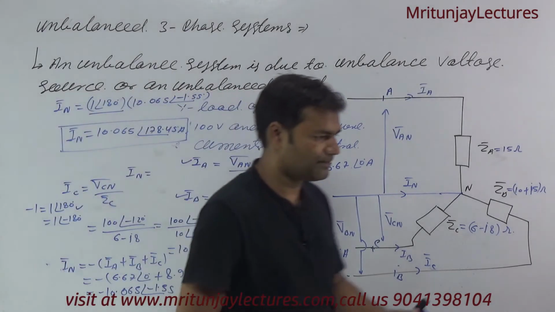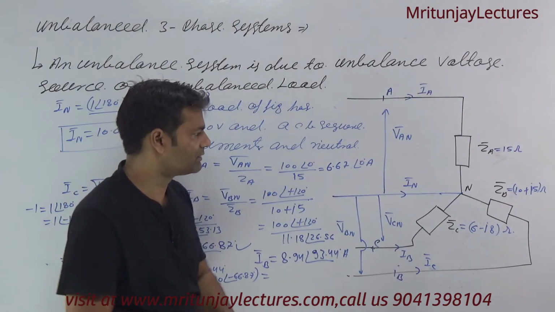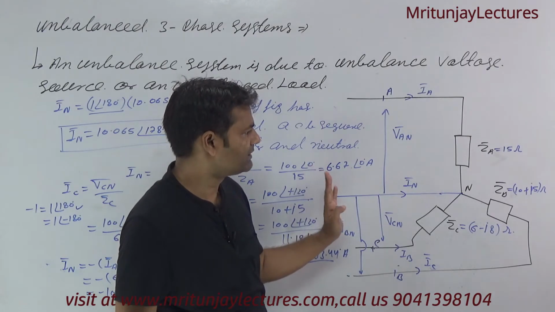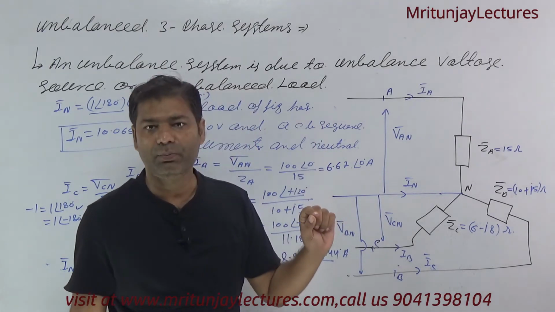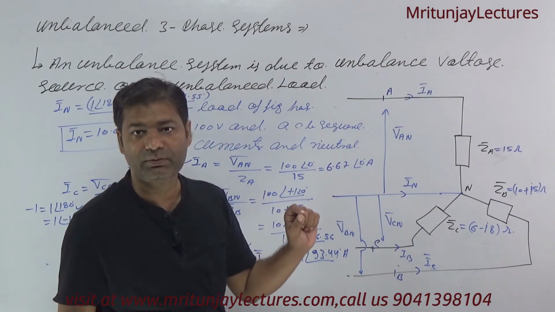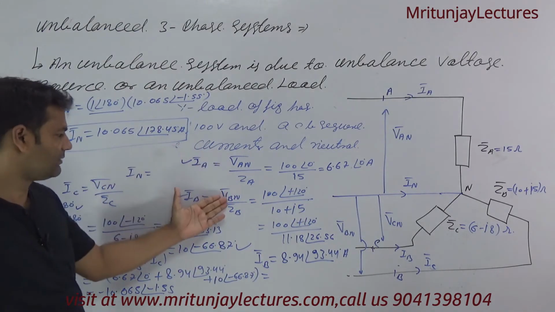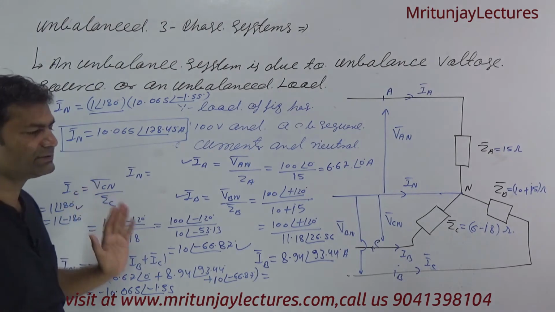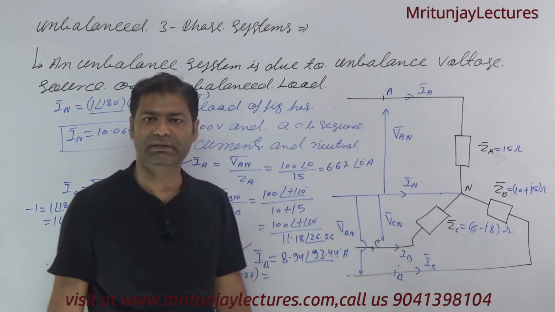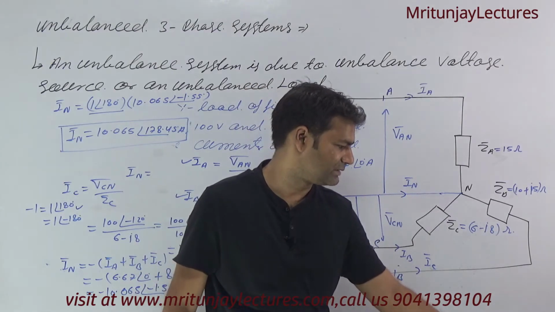Corresponding to the question, this is the unbalanced star load, which has balanced voltage of 100, and the given phase sequence is ACB. So I know IAN, IBN, and we can determine ICN. After that, very simple, IA, IB and IC, and finally IN is determined as IA plus IB plus IC.